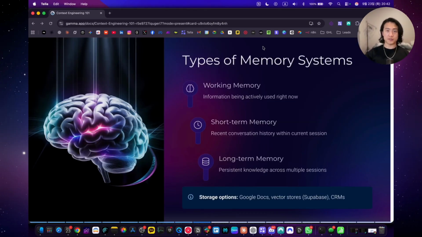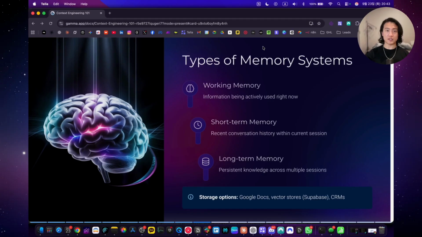Memory architecture determines how effectively your AI system can learn and adapt over time. Working memory is the active processing layer. It holds the information that's currently being processed. This includes the user's current request, relevant context that's been extracted, intermediate calculations or reasoning steps, and how to respond. So it's basically information that's being actively used right now.